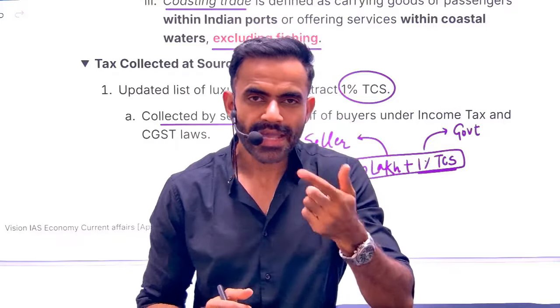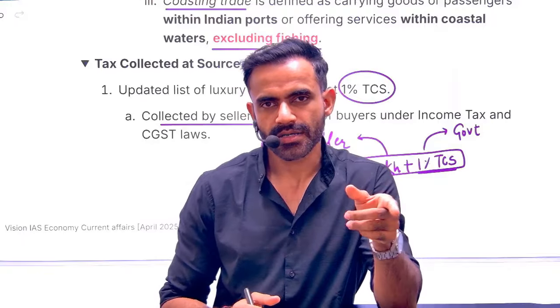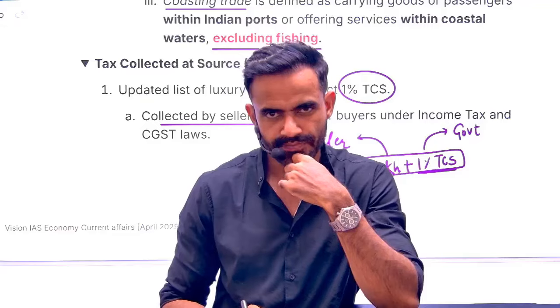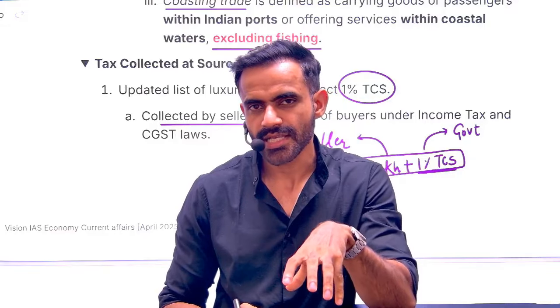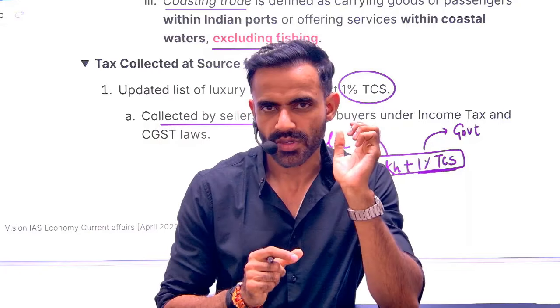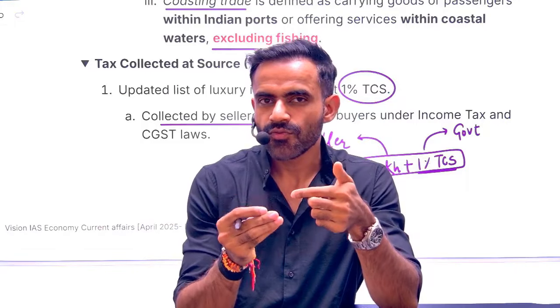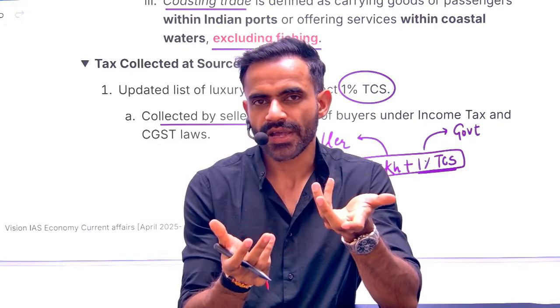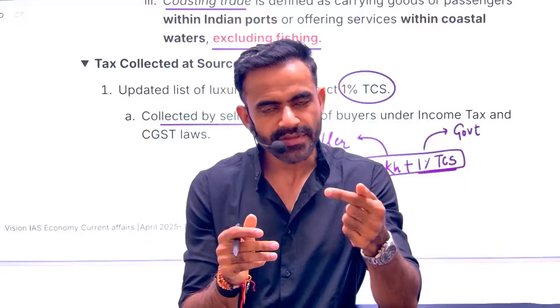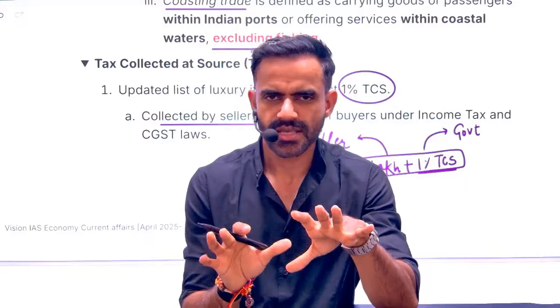Okay. Why is the government not collecting taxation from the customer directly? In that case, there is a risk of tax evasion. Why is there no risk in this case? Because this money is not going from the pocket of Kia Motors. So why would they want to break the law when there is no financial benefit to them? In fact, they will be in trouble if they don't collect this money. That is the basic concept.